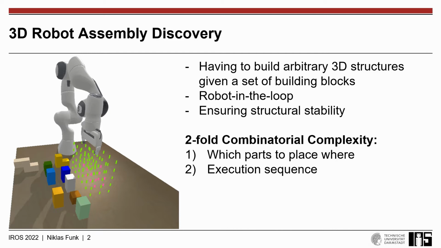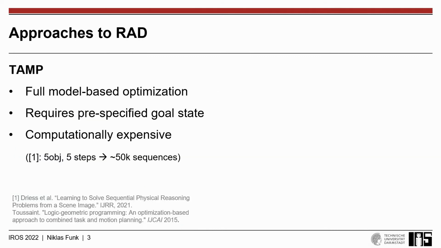Robot assembly discovery thus exhibits a twofold combinatorial complexity of on the one hand having to decide which parts have to be placed where, and on the other hand we also have to come up with a feasible sequence of execution. One potential approach to robot assembly discovery could be task and motion planning methods that run a full model-based optimization. Yet, contrary to robot assembly discovery, they typically require an explicitly pre-specified goal state. Despite the limited complexity, they are still computationally very expensive.